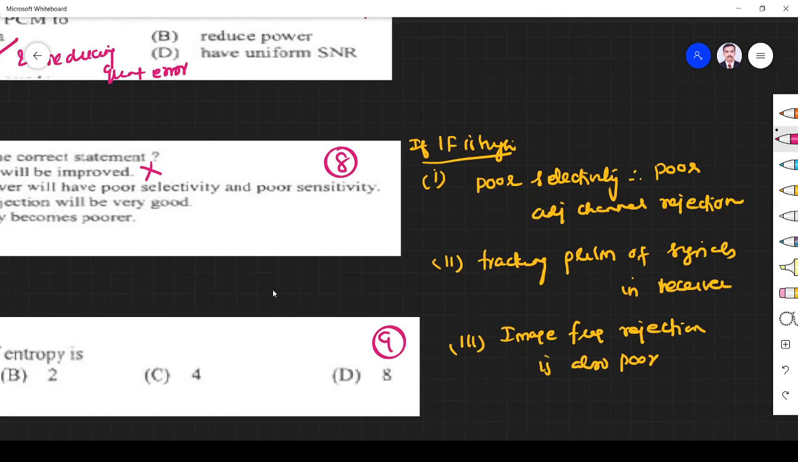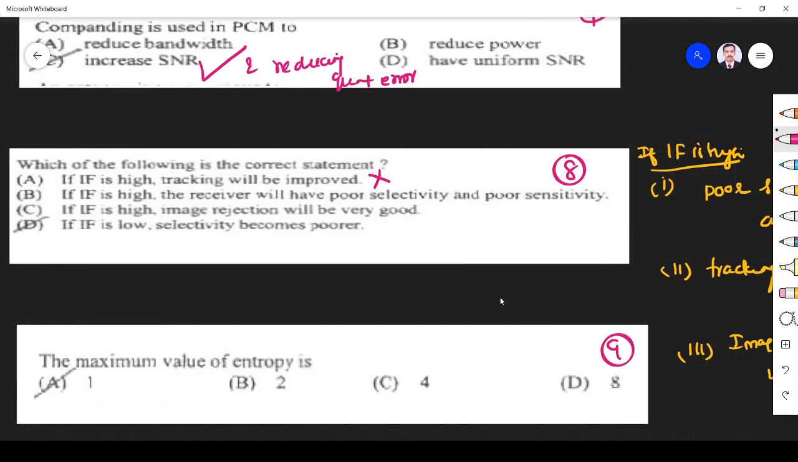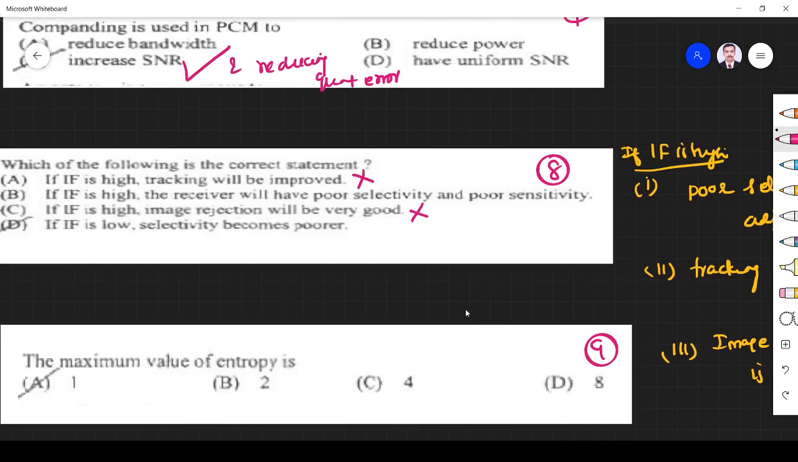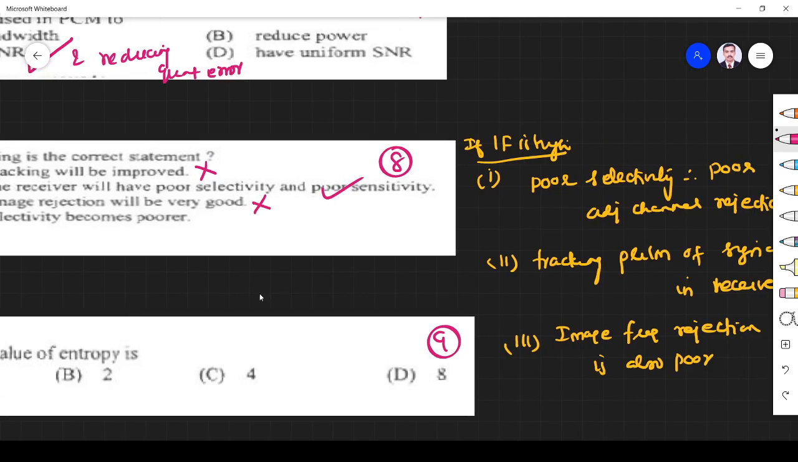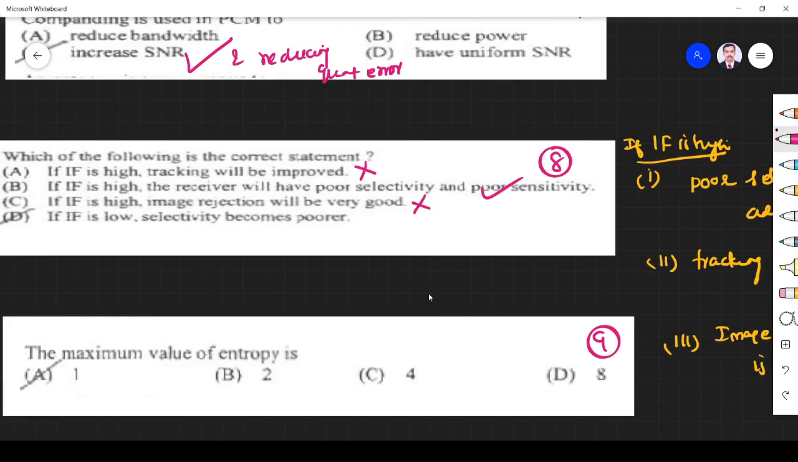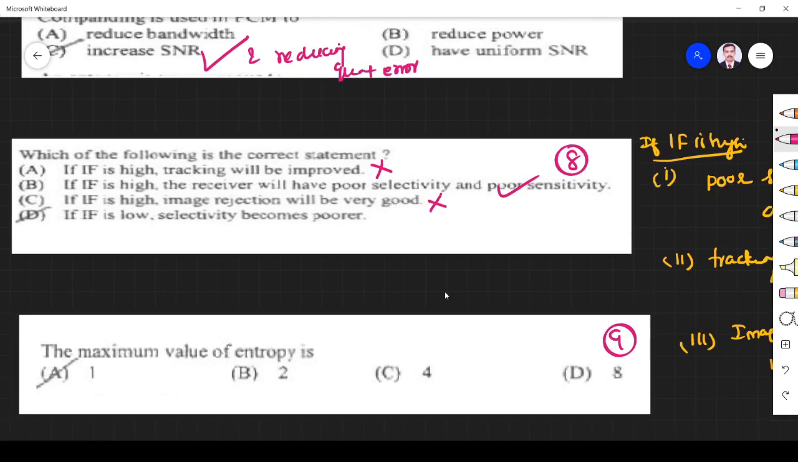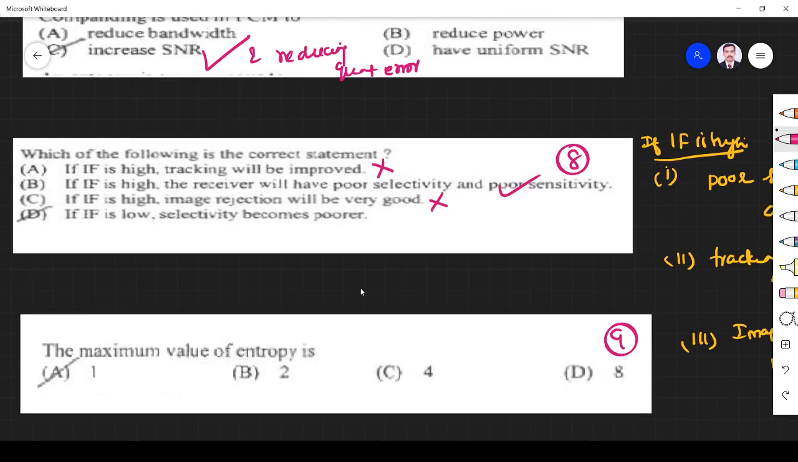The receiver will have a poor selectivity problem and poor sensitivity. That is some confusion. If IF is high, image rejection will be very bad. So if IF is low, sensitivity is poor, selectivity is poor, right? So that is also wrong. So option B is the correct answer, right? If IF is high, the receiver will have poor selectivity and poor adjacent channel rejection, right? If IF is low, selectivity is poor is wrong.